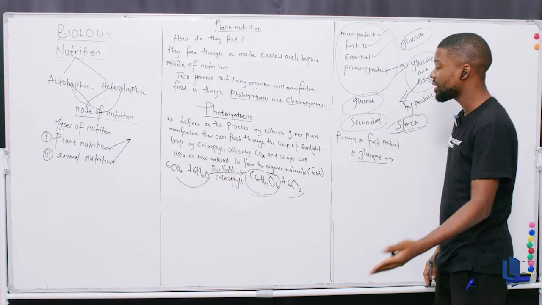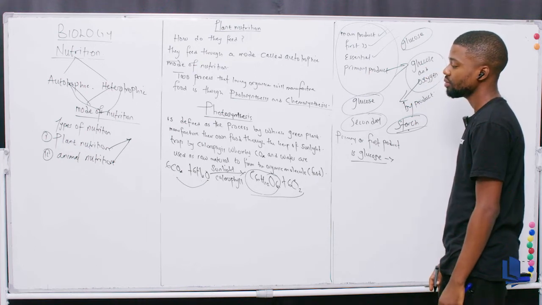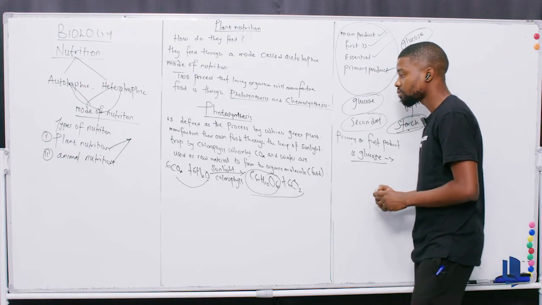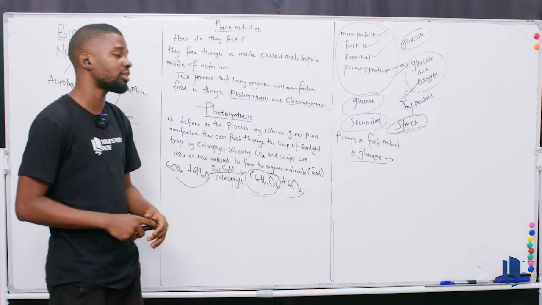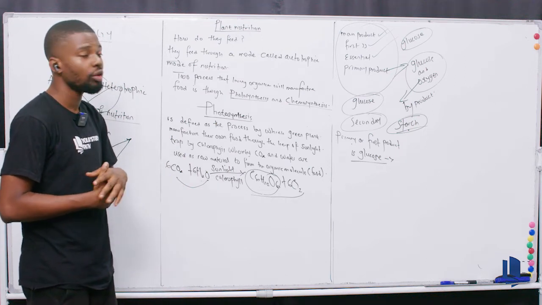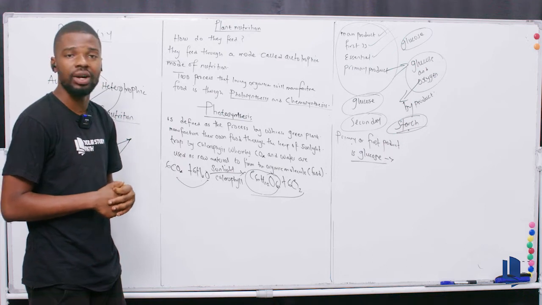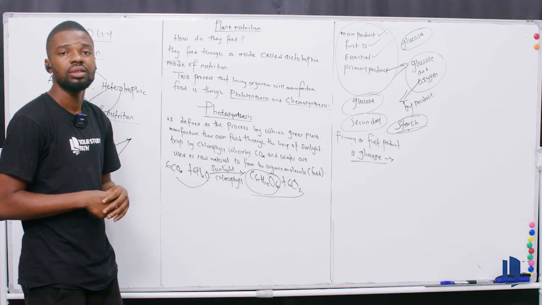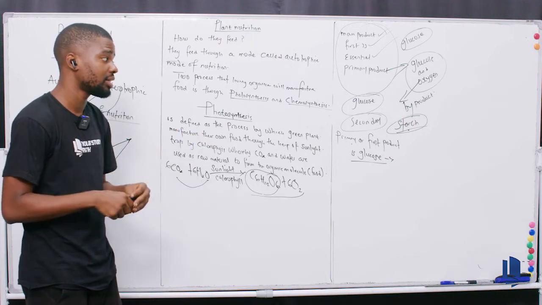So the whole story still lies on the board. Now, why do people actually get this thing wrong? They used to say the chlorophyll, yes, the chlorophyll is found in the chloroplast. But the reality is, what part of the chloroplast is the chlorophyll found? Then we need to get it right.